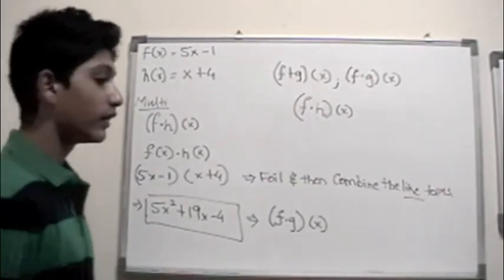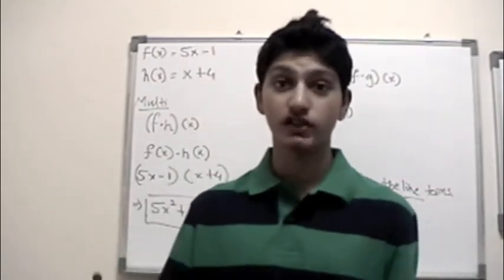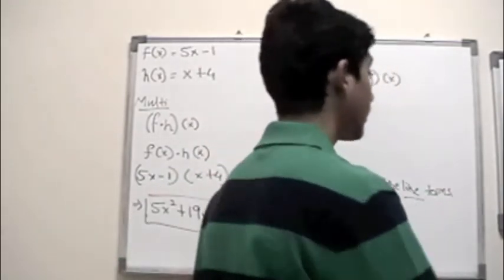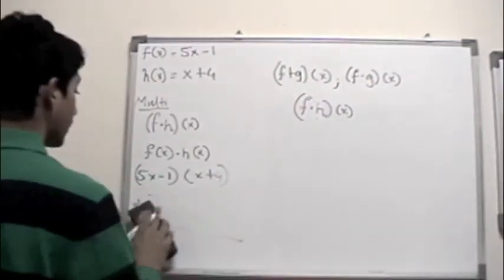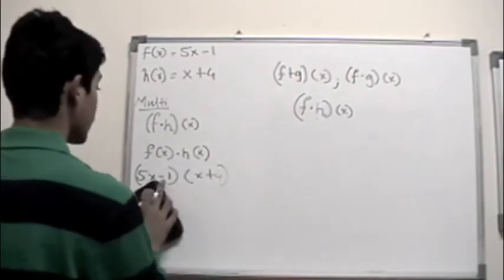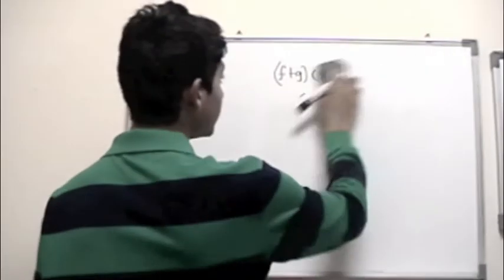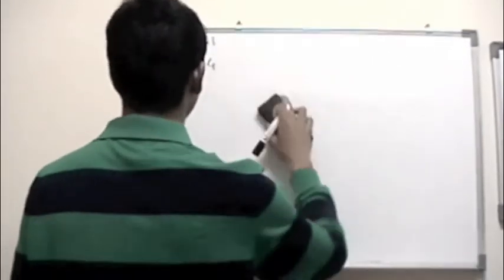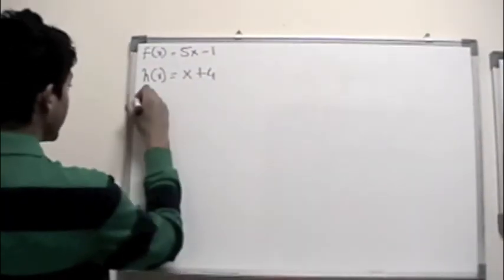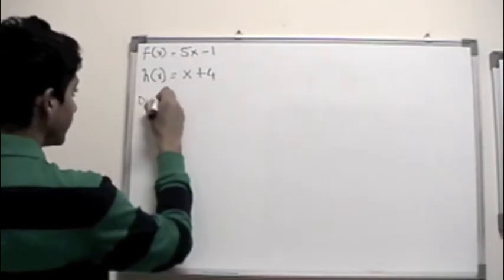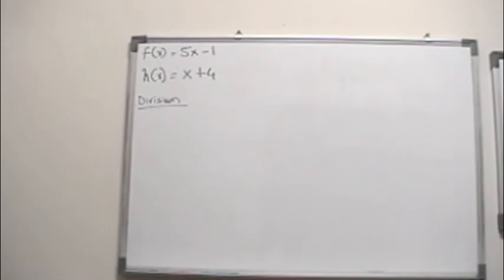Now, since our last case is division, let's move on to division before we actually start solving some examples. We talked about addition and subtraction, we saw various methods to solve those, and we replaced the value of x with 7, a number. We talked about multiplication. So now our next step is division.